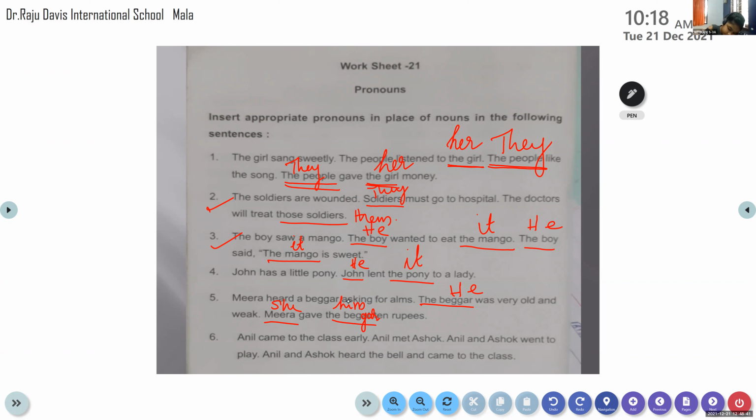Have you understood? So we have to categorize it. If you categorize it, the pronouns are so easy. Nothing much to worry about. I've told you the technique also. Subject should be replaced only by a subject pronoun. Object should be replaced only by an object pronoun. If you take this in your mind, learn the 7 pronouns and their different forms. These 7 pronouns are the main pronouns. Learn that by heart, and the forms will automatically come to you through regular practice. Okay. Very good, Mitra. Very good.